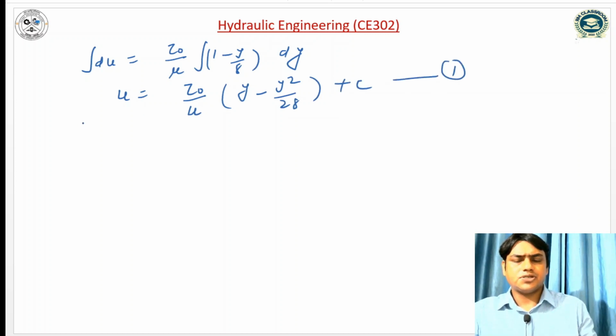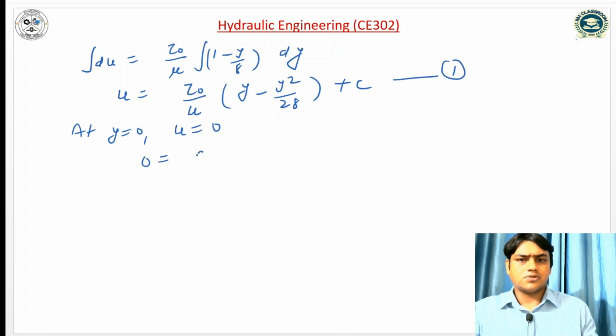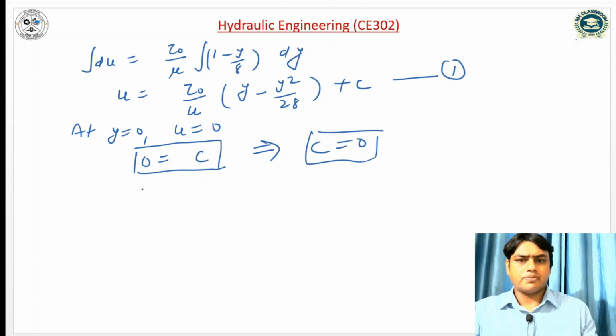Applying the boundary condition, which we have already discussed: at y is equal to 0, u is equal to 0. So this term will cancel and c is equal to 0. So equation 1 can be written as u is equal to tau naught by mu times y minus y square by 2 delta.